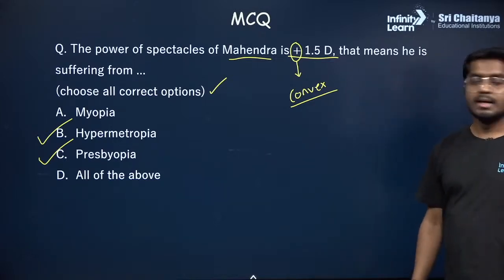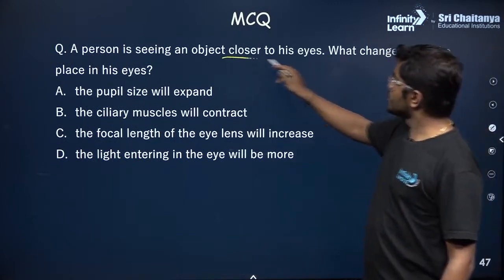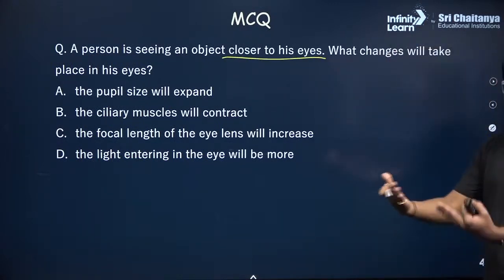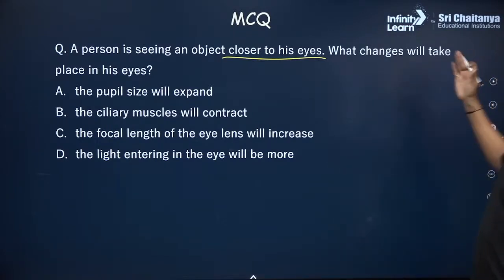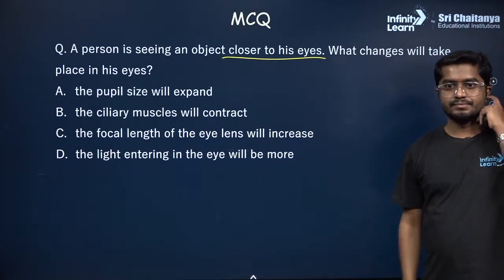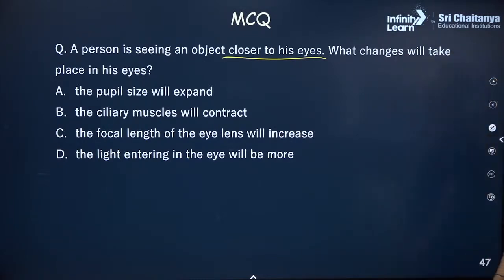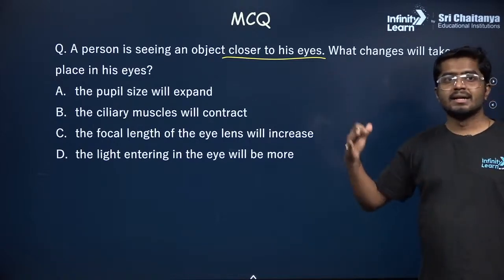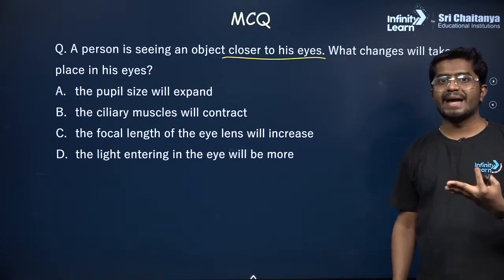Clear? Next one, a person seeing an object closer to his eyes, like reading a book or watching mobile. What changes will take place in his eyes? So I'll explain the question again. Let's suppose he is looking at a very far object and suddenly starts looking at the mobile.